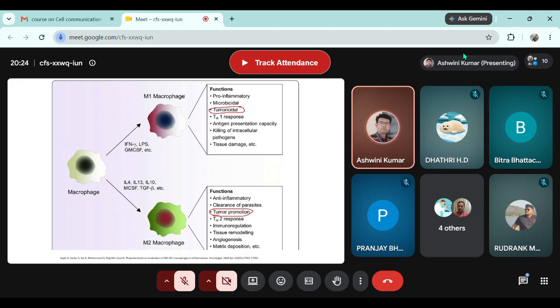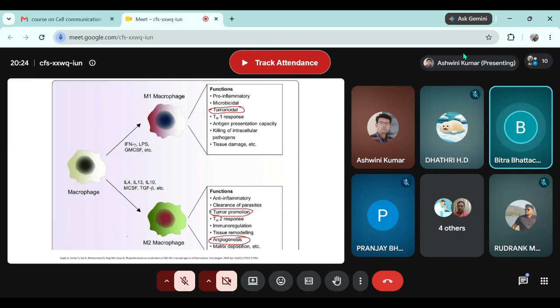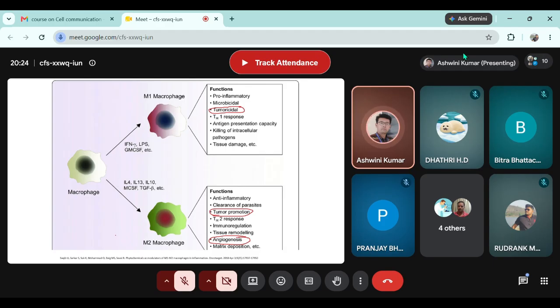Right? Okay. You might also see a word here, angiogenesis. How many of you can tell me the meaning of angiogenesis? Sir, it is formation of blood vessel around tumor cell or cancer cell. Exactly. Not only tumors, any formation of blood vessel is angiogenesis, right? But there is extra angiogenesis in tumor. Why? Can anyone tell me?